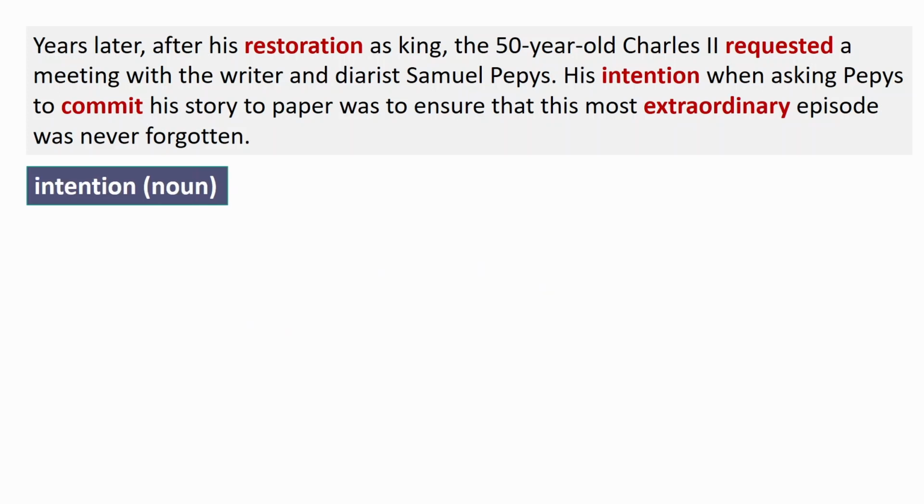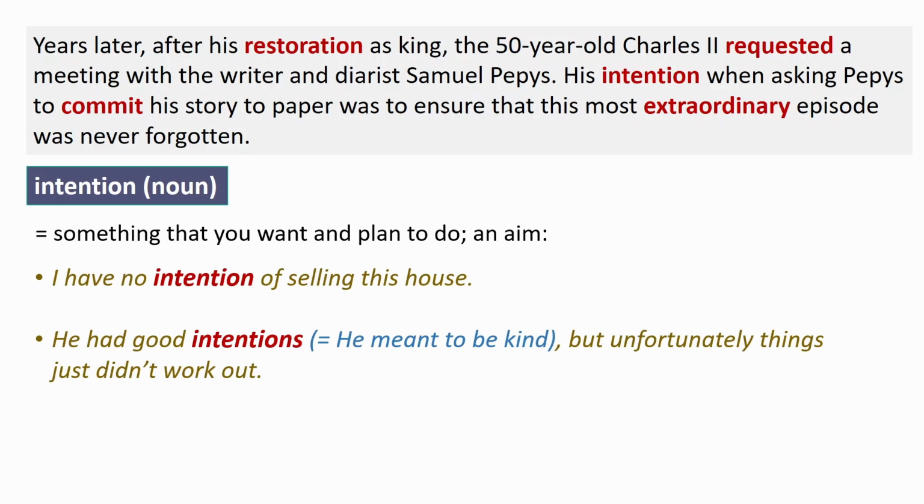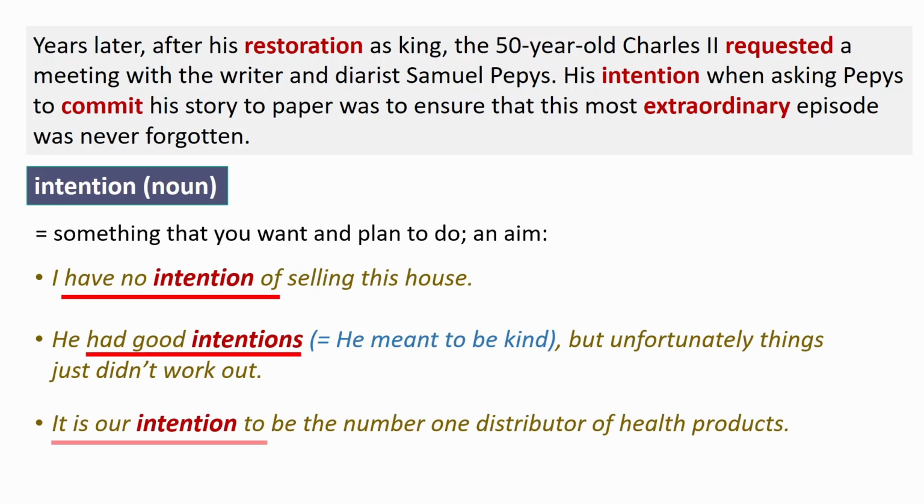The next word is intention. It's a noun, something that you want and plan to do, or an aim. Example: I have no intention of selling this house. He had good intentions, meaning he meant to be kind, but unfortunately things just didn't work out. It is our intention to be the number one distributor of health products. Good collocations: have no intention of, have good intentions, and it is our intention to.